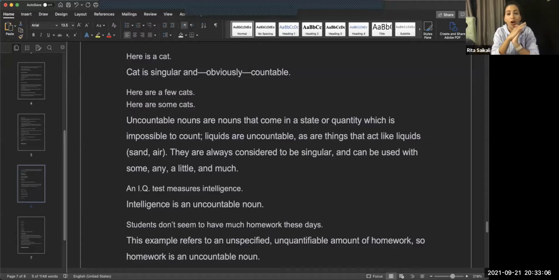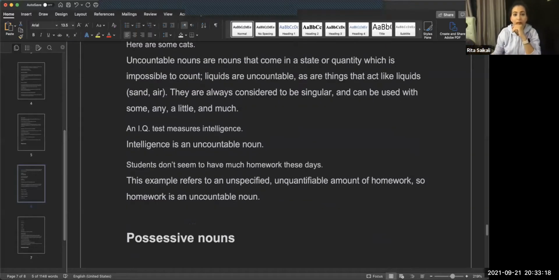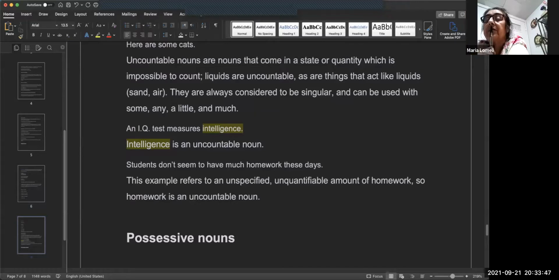They are always considered to be singular and can be used with some, any, a little, and much, but we cannot use them with a or an. For example, an IQ test measures intelligence. Intelligence is a non-count noun, or an uncountable noun, because we cannot measure it. The IQ test itself is a tool to see how smart you are, but intelligence as a whole cannot be counted.